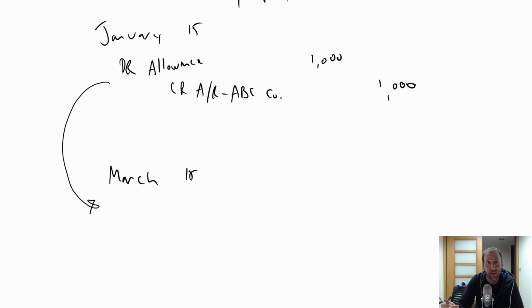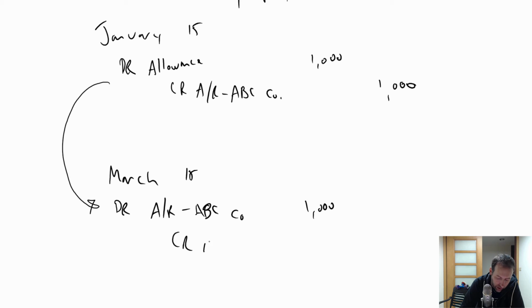And how does an accountant pretend something didn't happen? They do this thing called the reversing entry. And reversing entry is just like it sounds. Oh, I credited AR before? Let's debit AR. Let's flip this thing over. Debit AR, ABC company for $1,000. And we'll credit the allowance to say, hey, I thought I was using up some of my allowance. I'm not. That allowance goes back into the pot with the rest of my allowance for doubtful accounts. Okay, so now my AR is back on the books. It's almost like this January 15th entry did not happen.